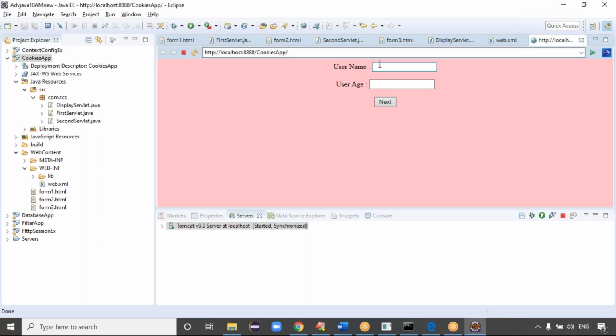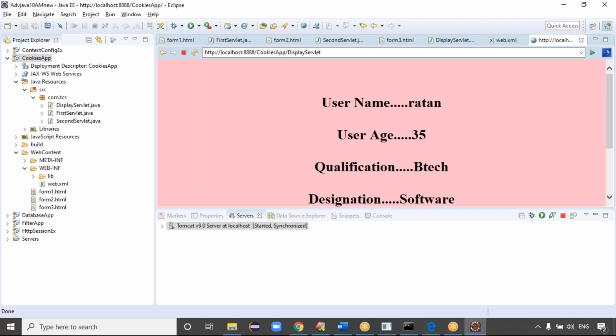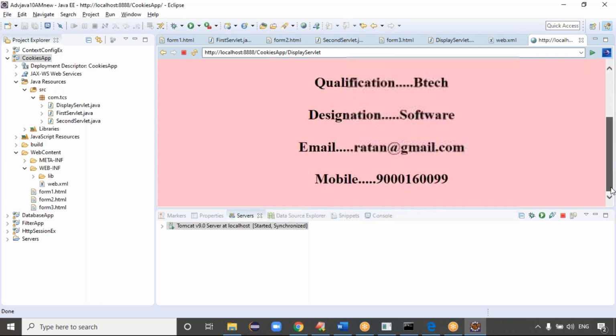So, cookies app. Exactly. Enter the username as Ratan. So I entered the username Ratan. The age is 35. Click on next. Qualification is BTech. Designation is software. Click on next. Email, what is the email, guys? Ratan@gmail.com. Mobile number is 9001600. Click on display. See, guys, we got the background color as pink itself, right?